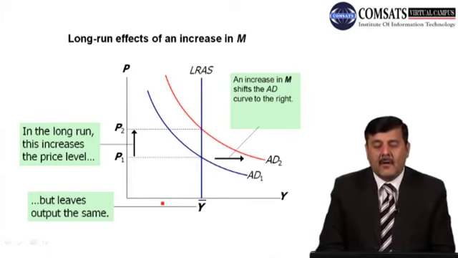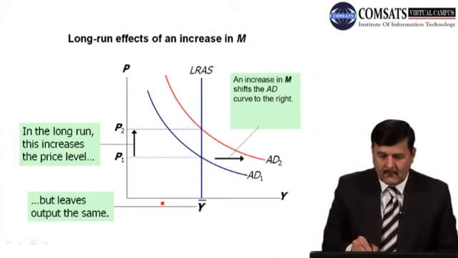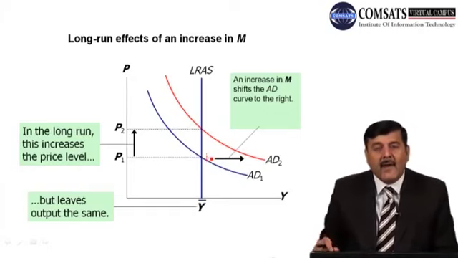Both curves, AD1 and LRAS, intersect each other at point A. At point A, the price level is P1 and output is at its full employment level.